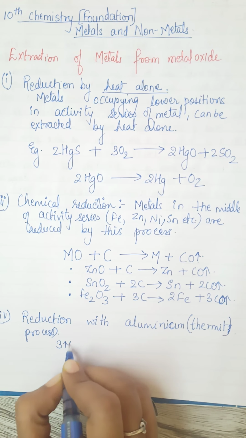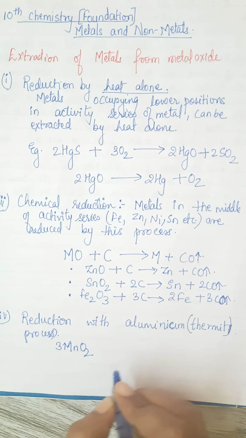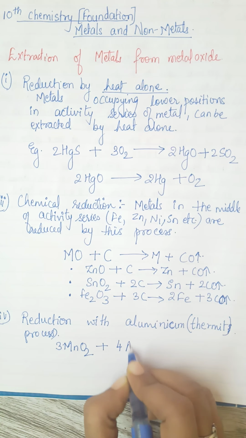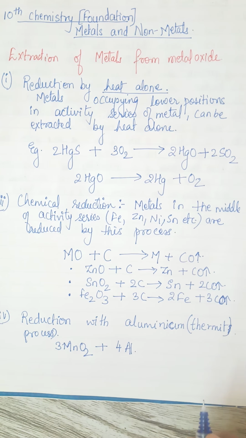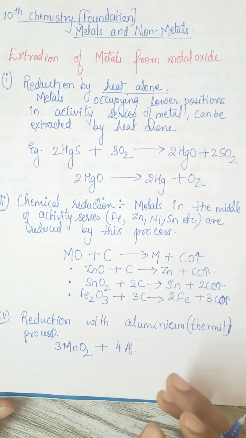We all know about manganese. What is manganese? It's a metal. So when manganese dioxide reacts with aluminium at a particular temperature, see, all the reduction occurs at a very high temperature most of the time, but some metals also get reduced at a low temperature.